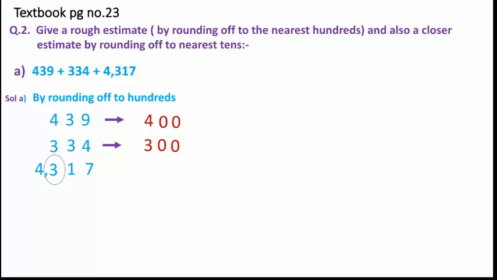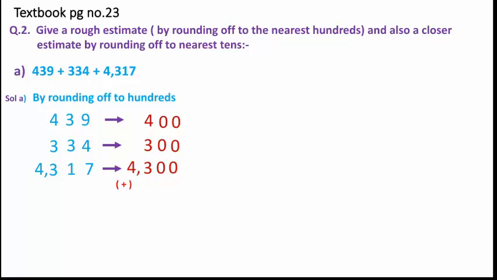Now see the next number. Here the hundreds place digit is 3, whereas the next-door digit is 1. Again it is less than 5. Clear? So no changes will be made to the circle digit. The previous digit we write as it is, the circle digit stays the same, and the rest of the digits towards the right side of the circle digit will be written as 0. So the 1 becomes 0, and the 7 will also become 0. Clear?